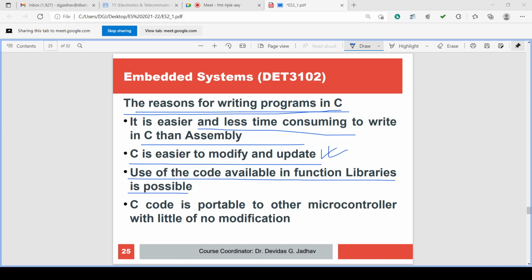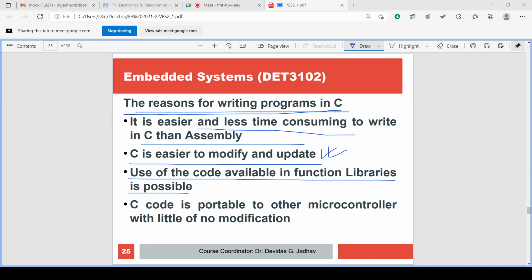Suppose delay is written as code and kept in the library. Every developer requires the delay routine in every program, and many times in a single program, delay is required.